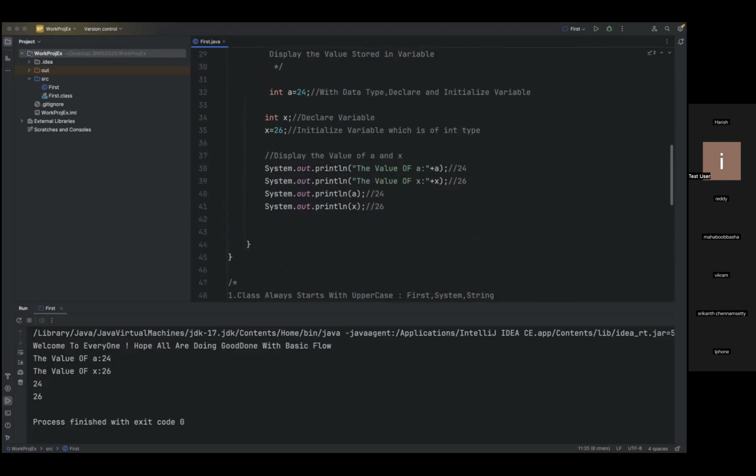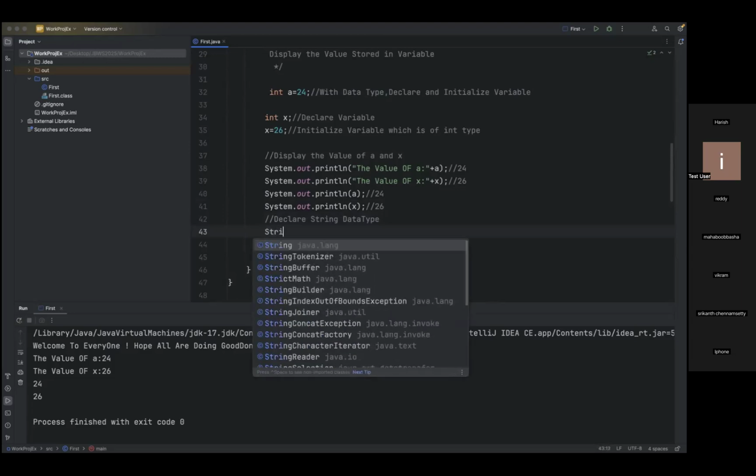Let me display some of the content. We have started with data types with integer values. Now what I will do here is declare a string data type. I was supposed to explain this in an upcoming session, like what are the rest of the data types available, but anyhow we'll answer this. Now you see, when I give string, it is showing java.lang.